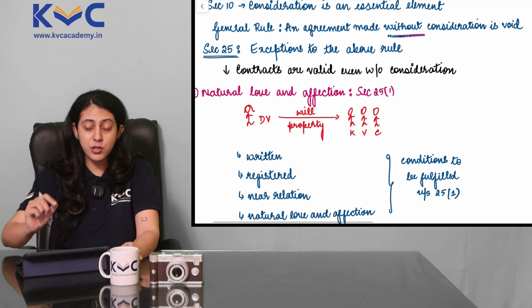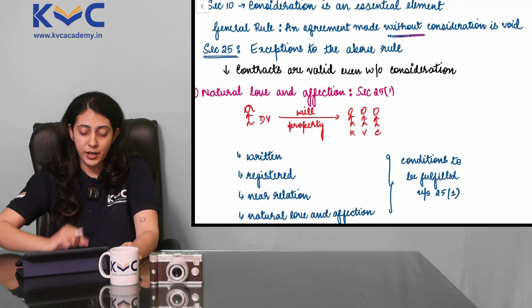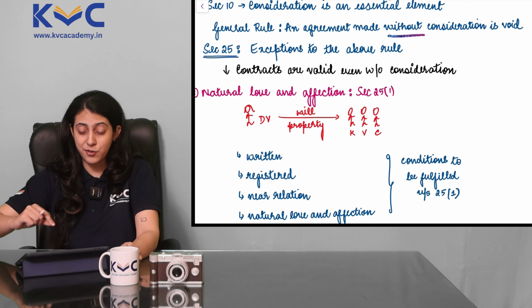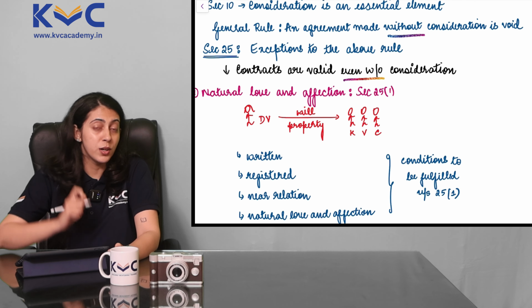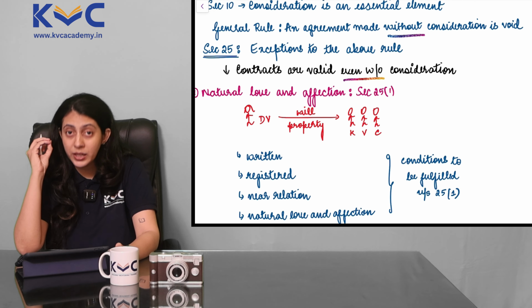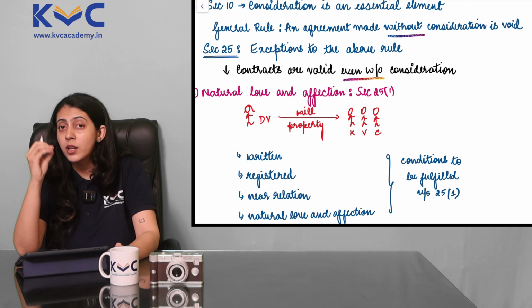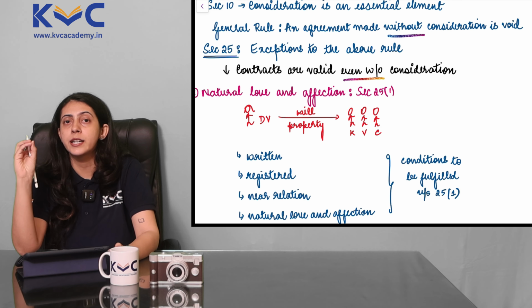So the exceptions to this above rule are given to us under section 25 and a couple of other sections. And section 25 talks about contracts which are valid even without consideration. Yes, you heard it absolutely correctly. We did learn so far that if there is no consideration involved, the agreement will not be a valid agreement. It will not be a valid contract at all.